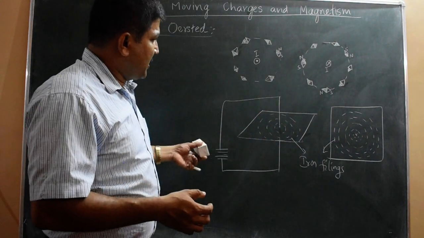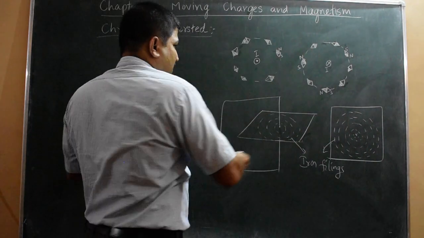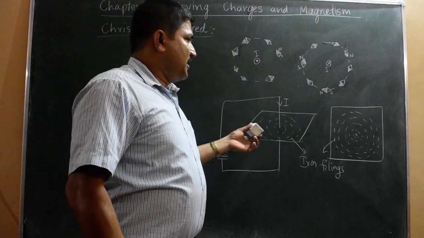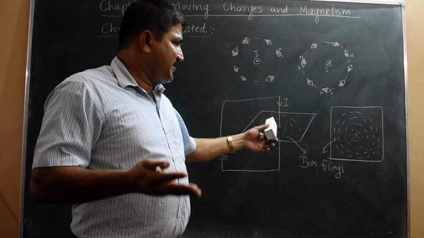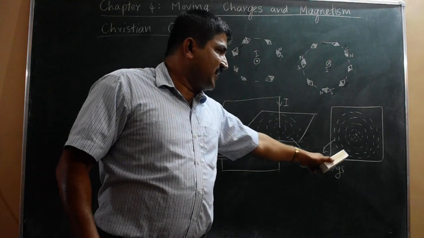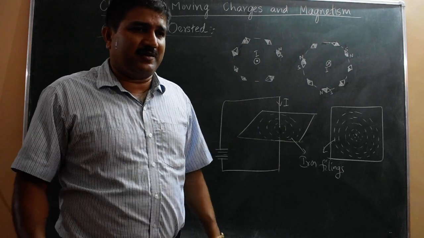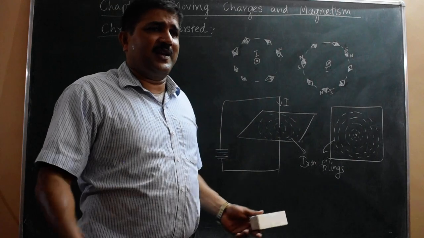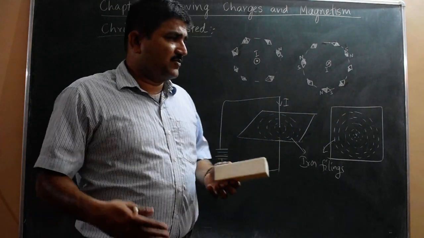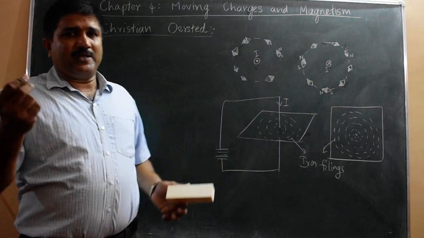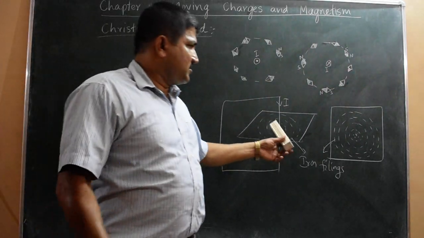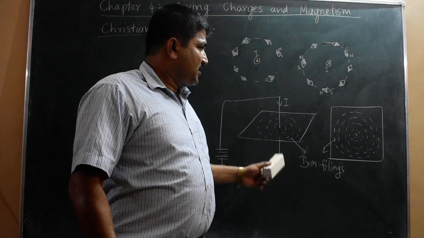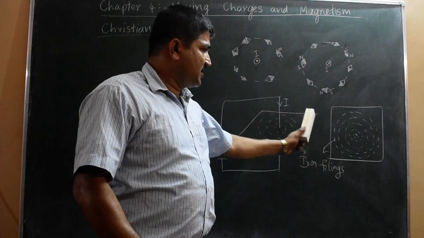Then current is flowing through this conductor, and on the perpendicular plane there are iron filings, tiny pieces of iron. In a blacksmith's shop we can find iron filings. Whenever they do the iron work, there will be some powder-like material, so that is used here. So that iron filings are spread on the cardboard.